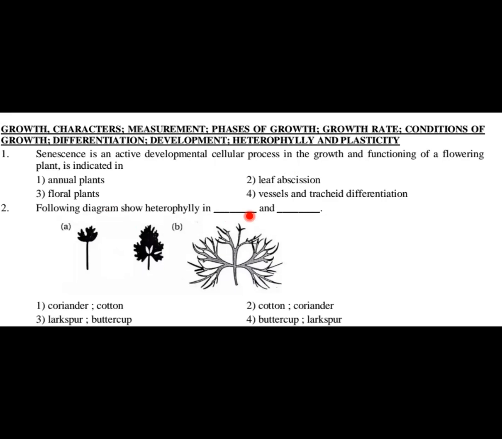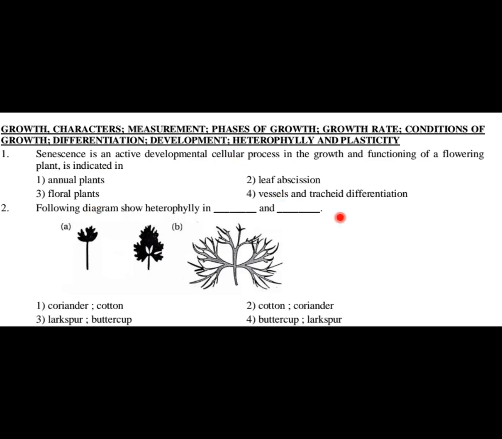Senescence is nothing but the death of the cells, we say. Okay, or we have another reference also where senescence is called aging. As per this question, senescence should be considered as a developmental process which provides functioning to that plant's parts. Okay, so option 1 annual plants would not be right. In that, different parts are there. So overall annual plant is not right. Leaf abscission is not right. Floral plants, yes, floral plants will be there, but overall entire plant would be wrong. So option 4 vessels and trachea differentiation is the most appropriate answer here.